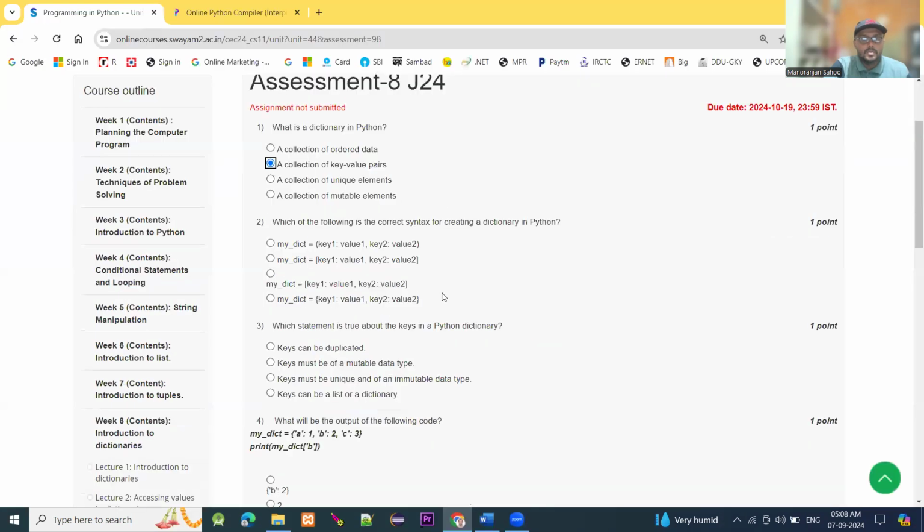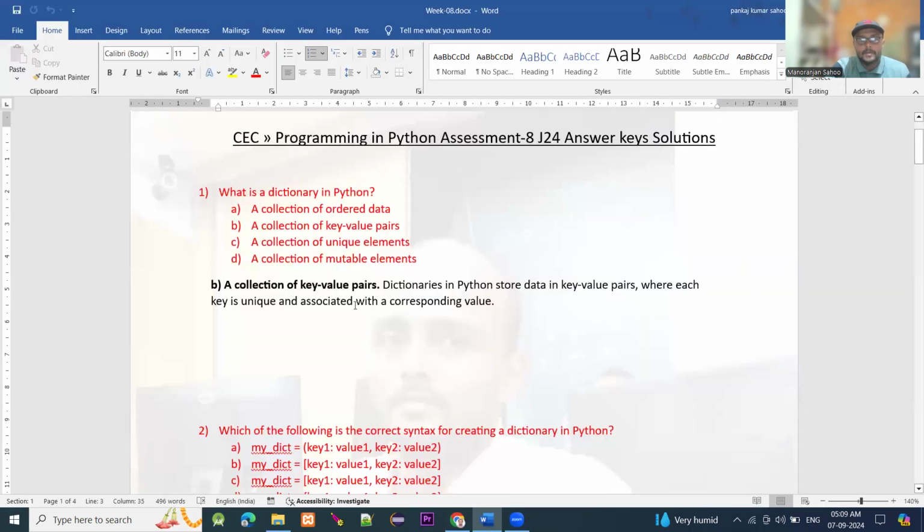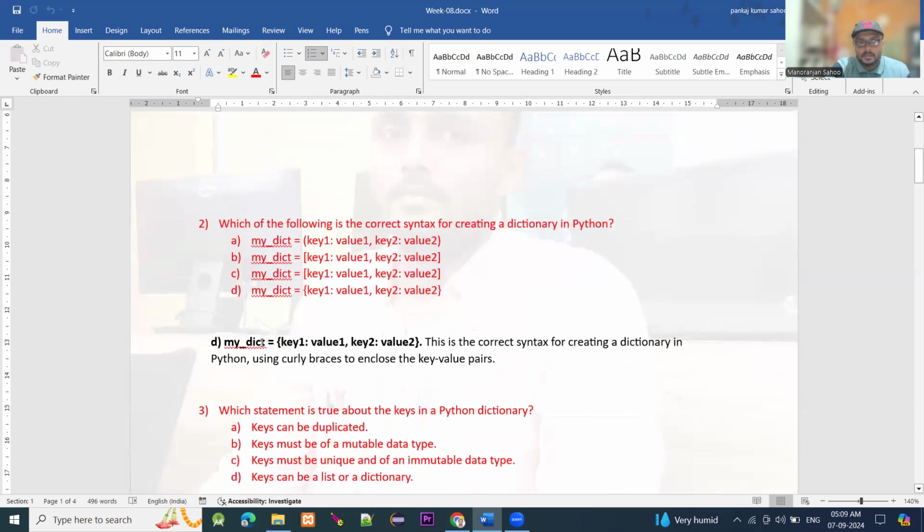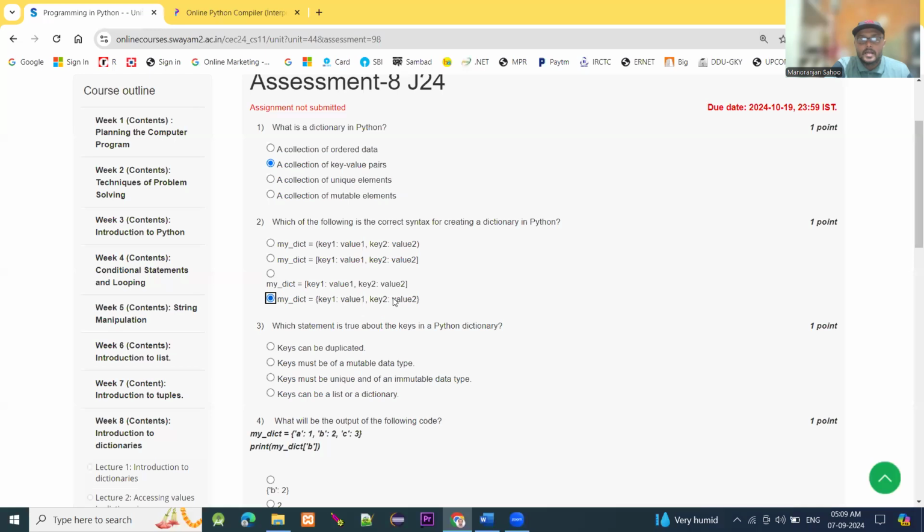Moving to question number 2, which of the following is the correct syntax for creating a dictionary in Python? The correct syntax is this one: my_dict equals curly braces, key1 value 1, key2 value 2. Okay, this is the correct syntax, option D. This is the correct syntax for creating a dictionary in Python, using curly braces to enclose the key value pairs. So 2, option D is the right answer.